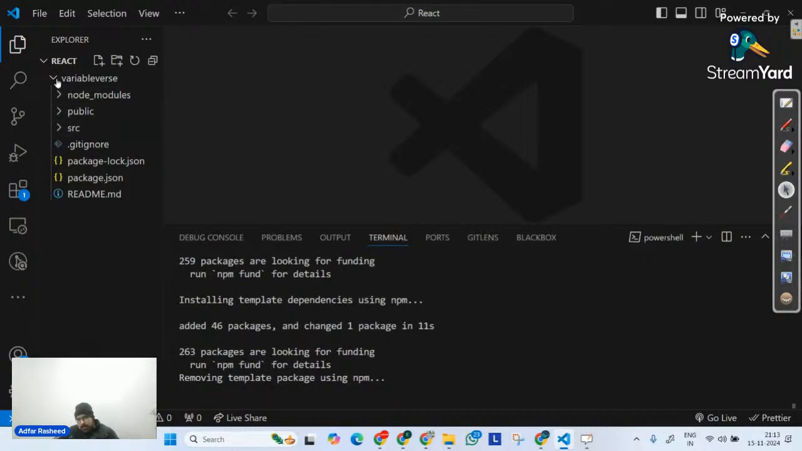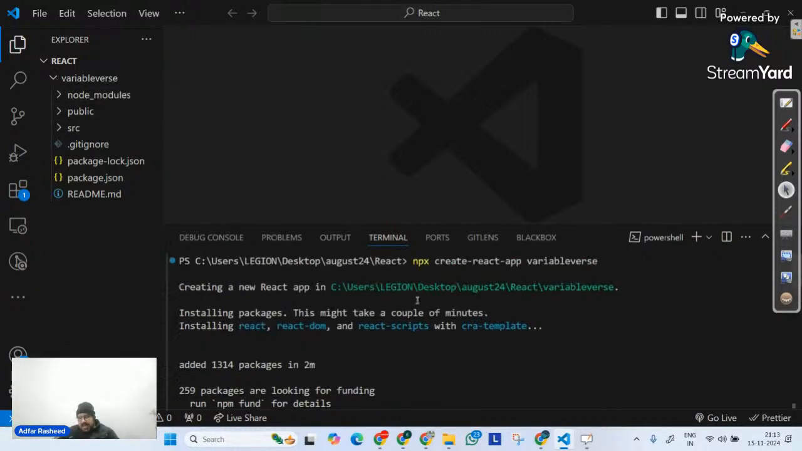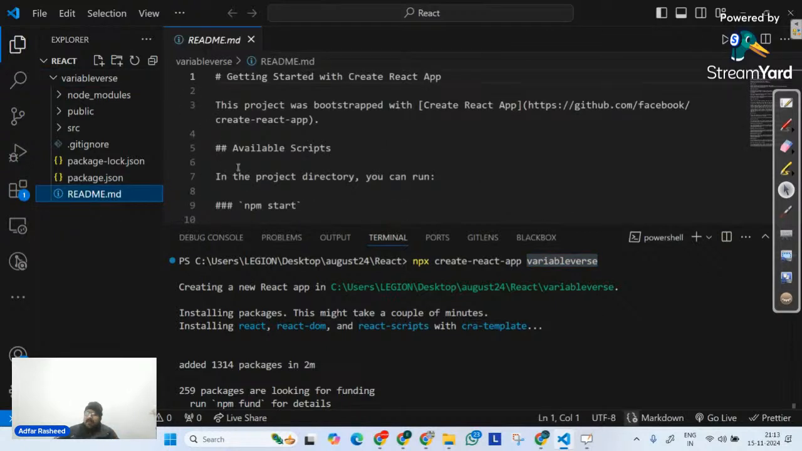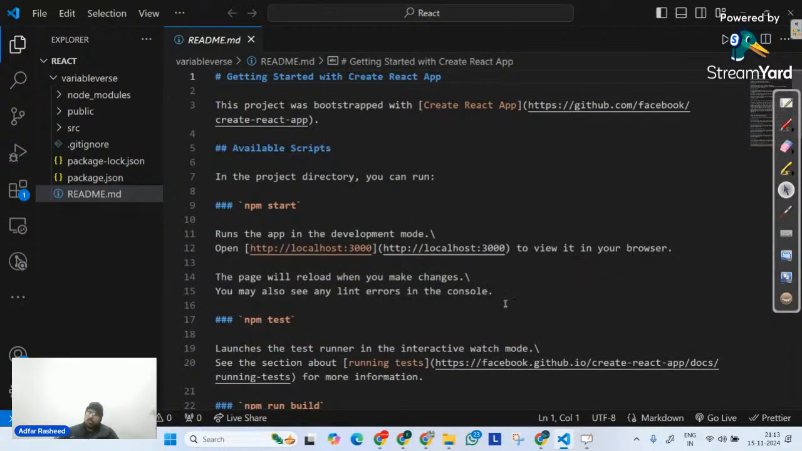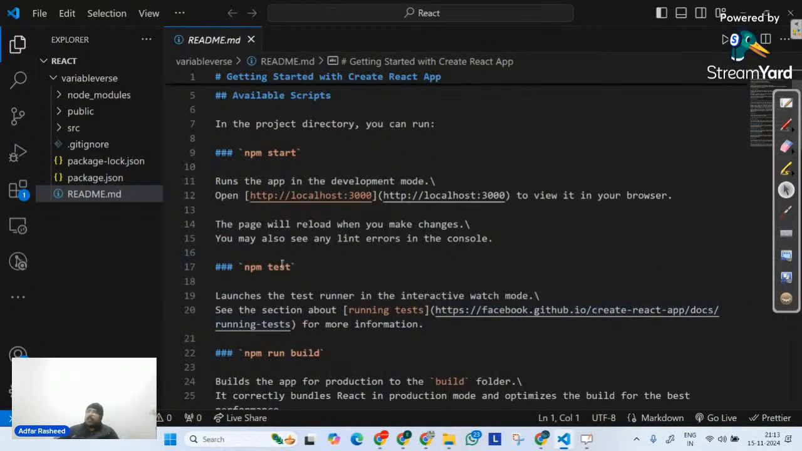If you see, the project that we have created, the name of that project was variable verse, and I have gotten a folder structure like this. Let's understand these files line by line. First of all, the readme file is simply a readme file. It simply contains some instructions related to how this code is going to work. So it is nothing. You can delete it.